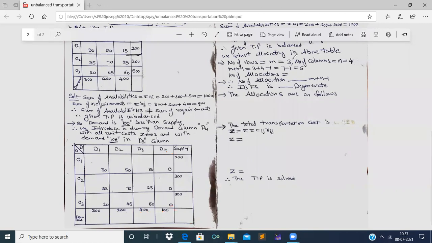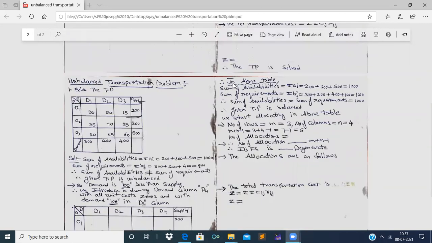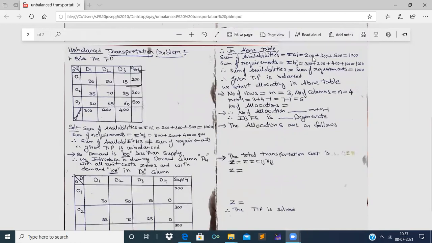That is what we have written here in the above table. Sum of availabilities is equal to 200 plus 300 plus 500, which is equal to 1000. Sum of requirements is equal to summation b_j, which is 300 plus 200 plus 400 plus 100, equal to 1000. Therefore, sum of availabilities is equal to sum of requirements, which is 1000. Therefore, the given transportation problem is balanced.